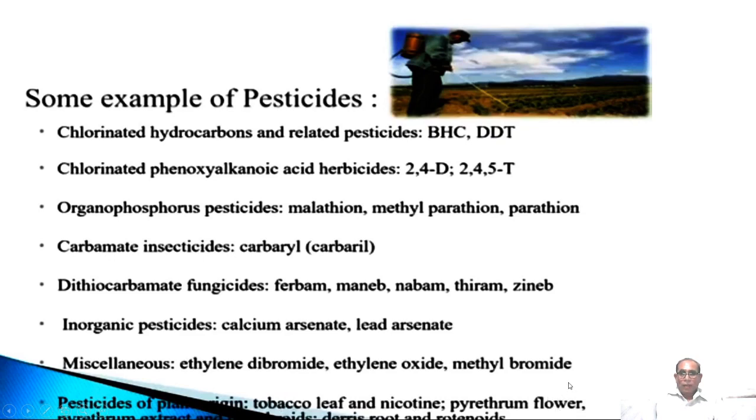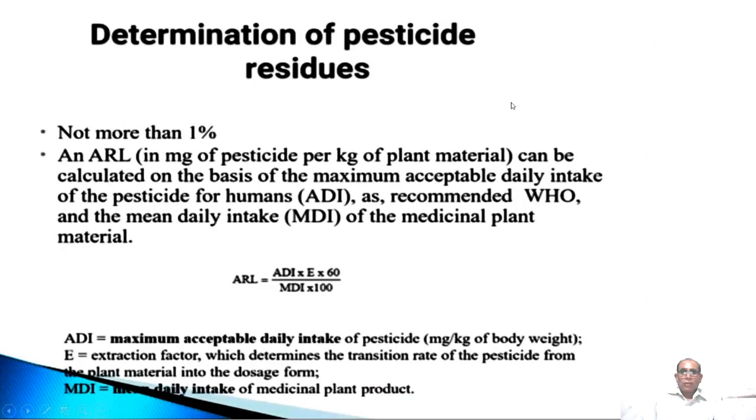So we make use of these as pesticides, insecticides, herbicides, so they leave residues. So this can be determined.